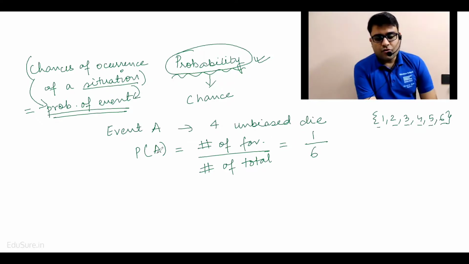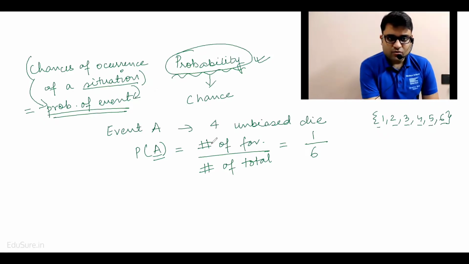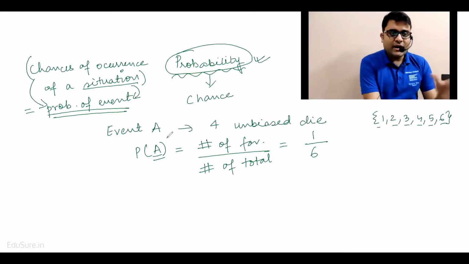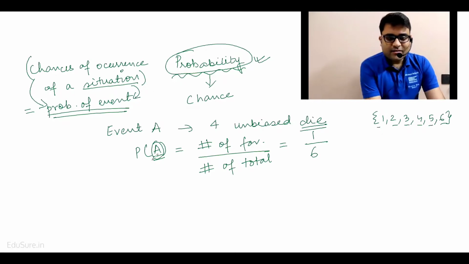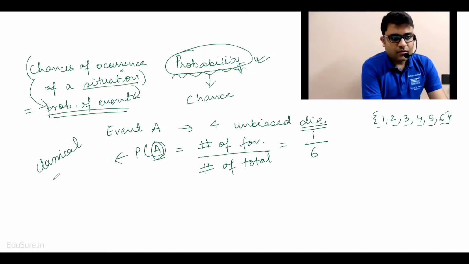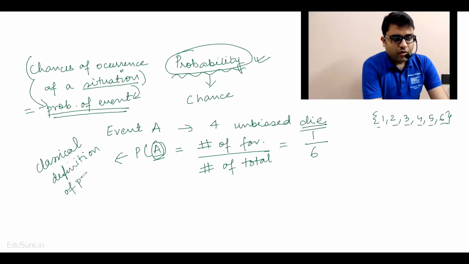Okay, so basically, probability of an event A is equal to the number of favorable events that are included in A divided by the total number of events that are possible by tossing the die. Okay, right? This is called the classical definition of probability. This is all a recap. Okay, all of you know this already. It's only a recap. Classical definition of probability.